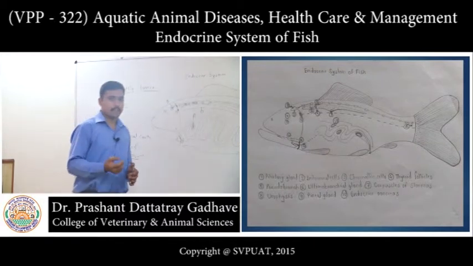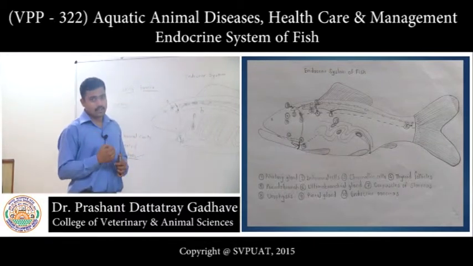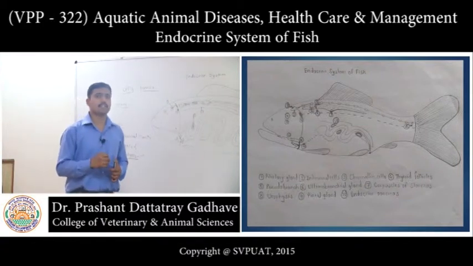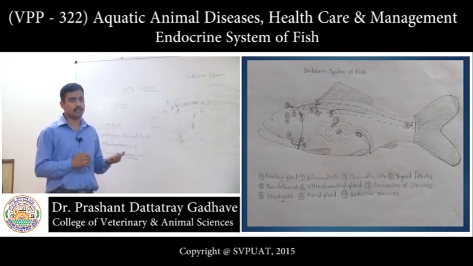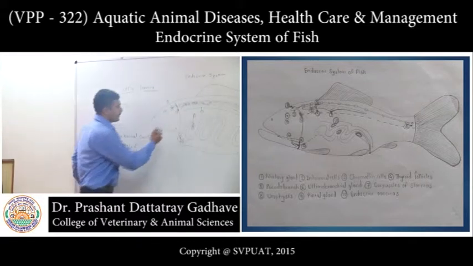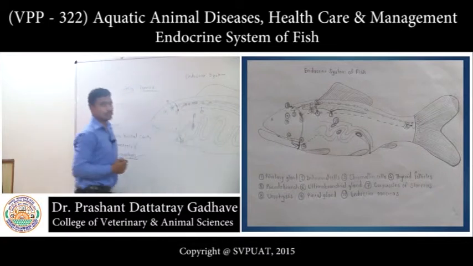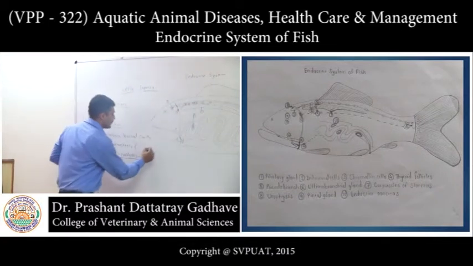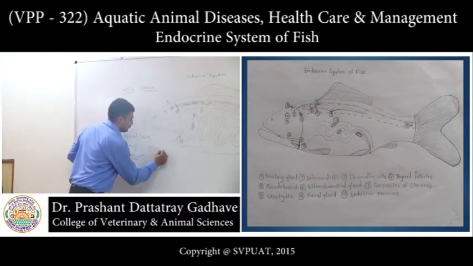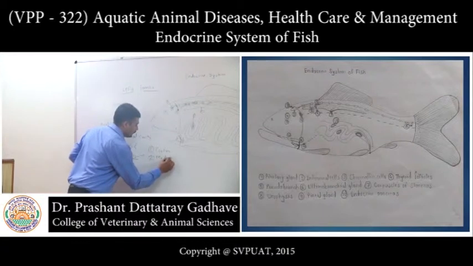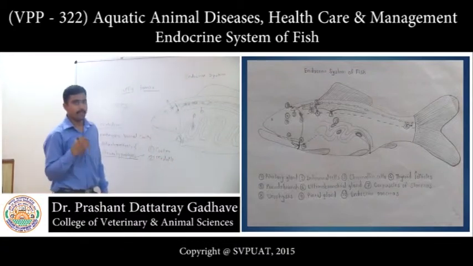If we truly say, the adrenal glands are absent in fishes, but there are exceptions such as sculpins. Adrenal glands are present in sculpins. Now, if the adrenal is present, it is in the form of two parts, first one is the cortex and second is medulla, as in mammals.